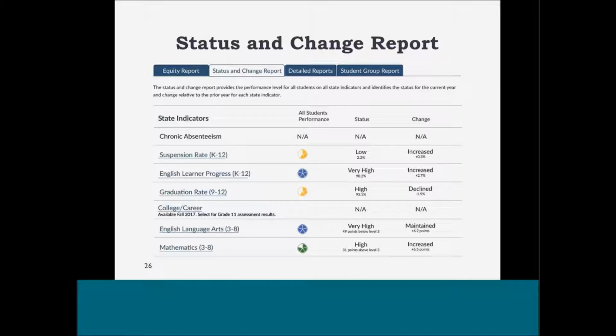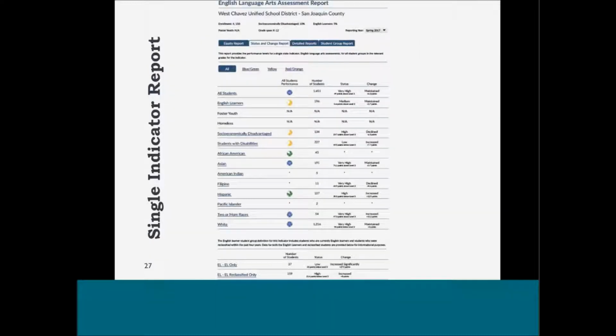Selecting a state indicator will bring up detailed information about student group performance on the selected indicator. This is an example of the single indicator report for the English Language Arts Assessment. The next slide shows this report in closer detail. In response to feedback at the January 2017 State Board of Education meeting, this report has been updated to include disaggregated English learner information, English learner only, and English learner reclassified students at the bottom of the page. We will display this element in greater detail on the next slide.